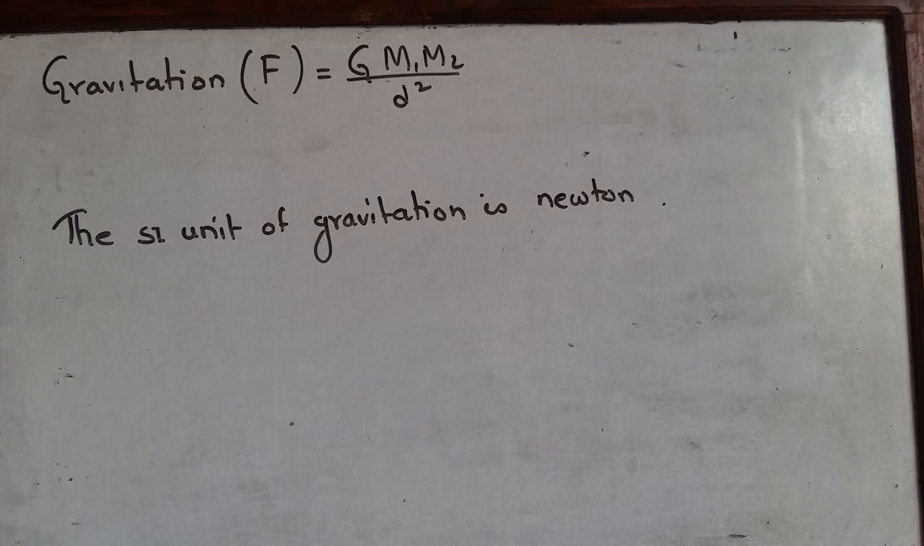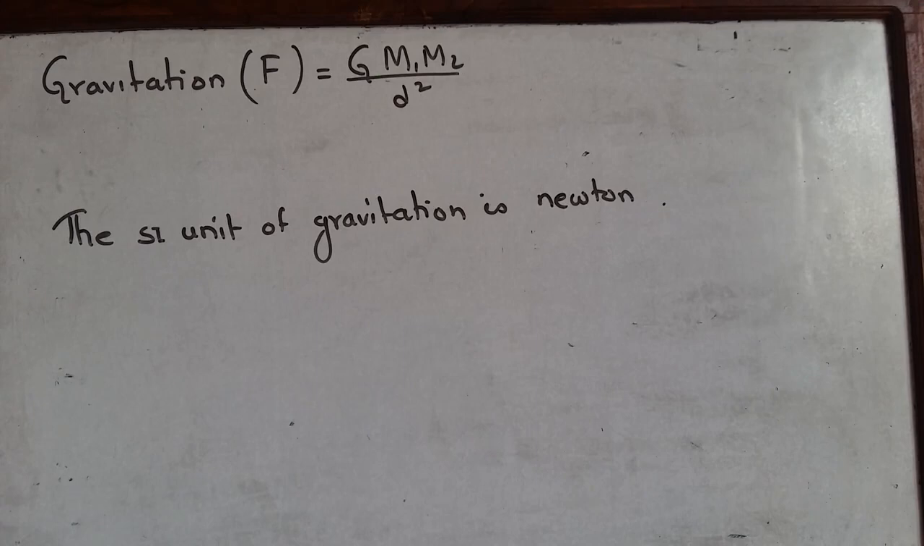Once again, I would like to repeat, gravitation is calculated by using the formula F equals G m1 m2 upon d square, where m1 denotes the mass of one object and m2 denotes the mass of another object, and d denotes the distance between their centers. G is the gravitational constant. I will explain about it in my next video. The SI unit of gravitation is Newton. So keep these things in mind.